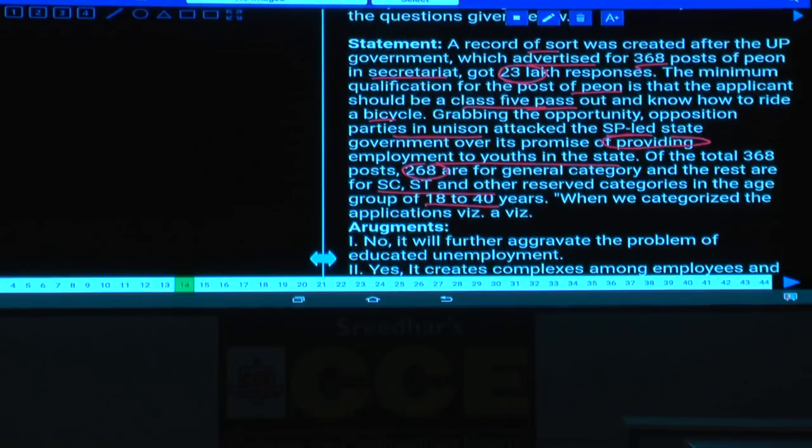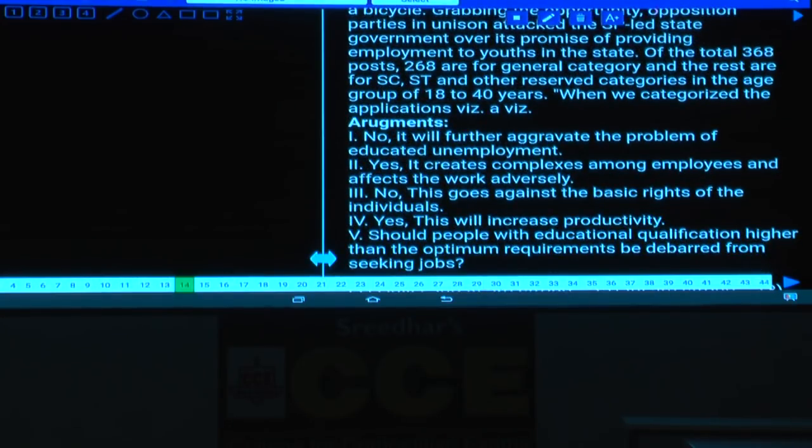Now they have given this advertisement, this notification, and more and more people are coming to this one. And condition number 2, it creates complexes between employees and affects the work adversely. Is he talking anything regarding that one? How it affects the work? Isn't it? Nothing has been said about this one.